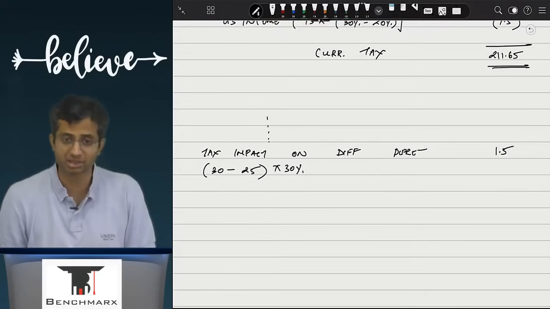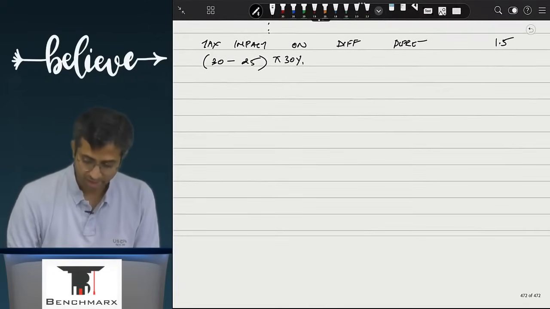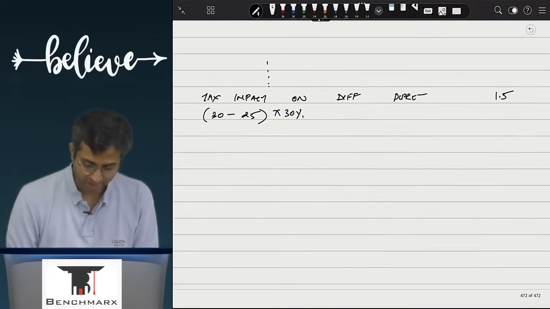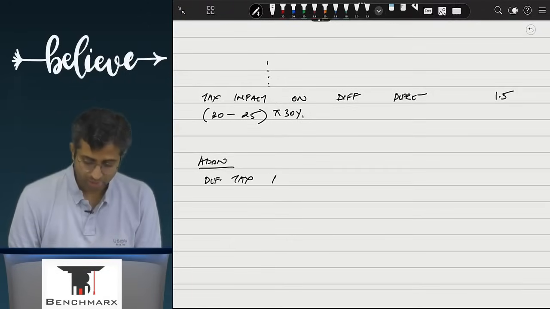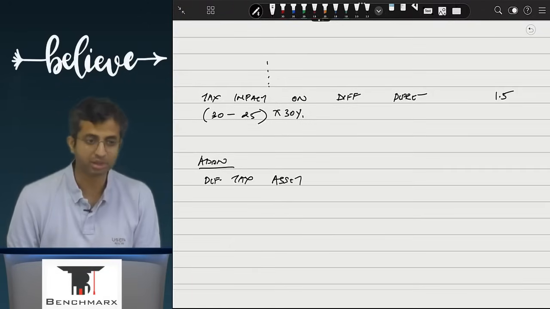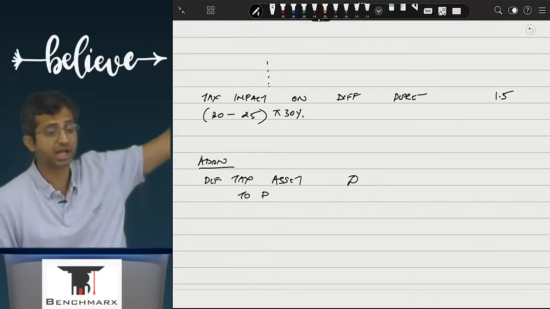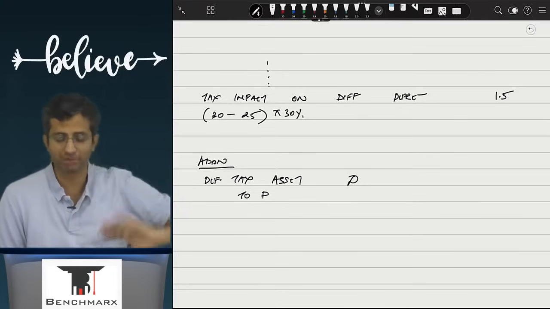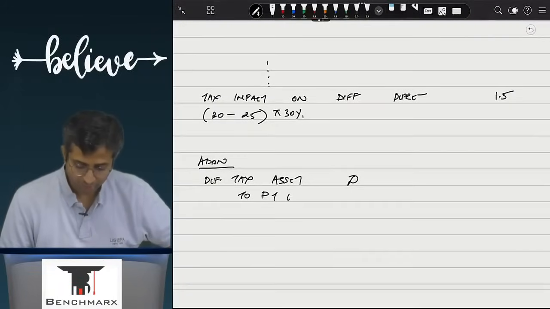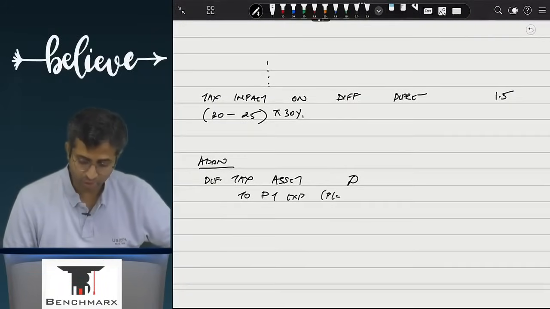a deferred tax asset. So over here, this will impact your current tax, and additionally, for deferred tax, there would be a deferred tax asset in my opinion. So deferred tax asset account debit, or if there was a deferred tax liability earlier created, the deferred tax liability will reverse. In any case, you will have a DTA or DTL debit to deferred tax expense, which will be credited to the profit and loss.